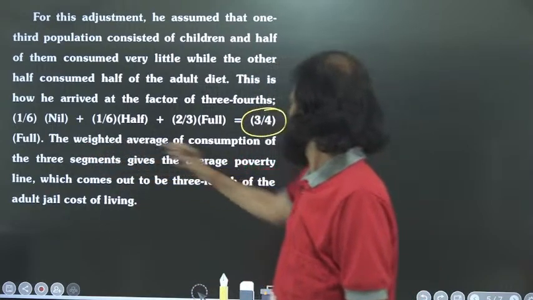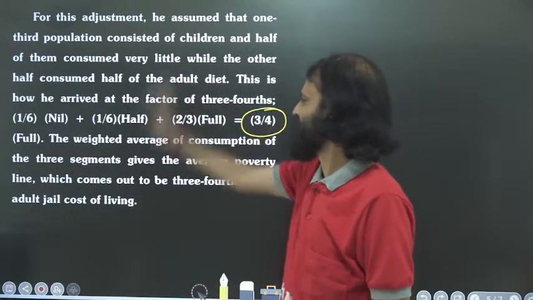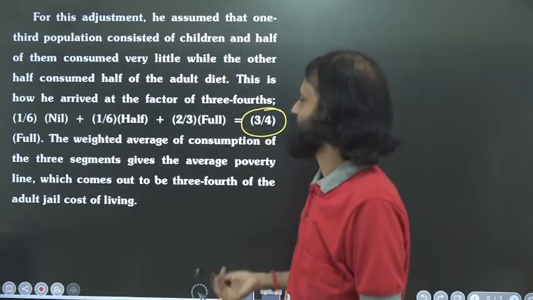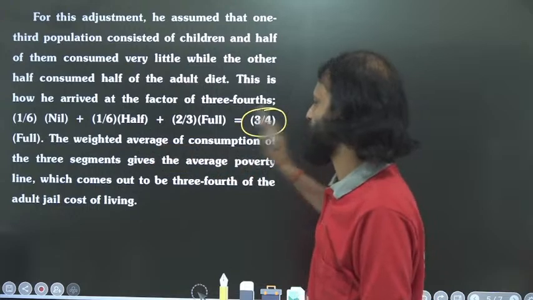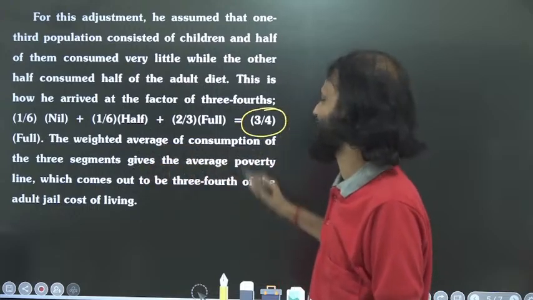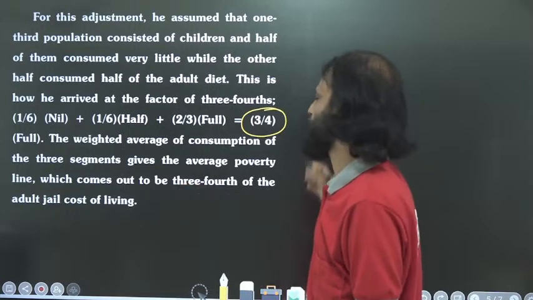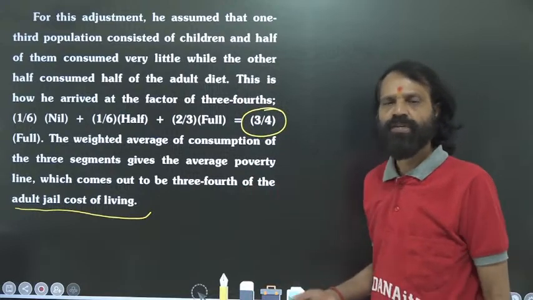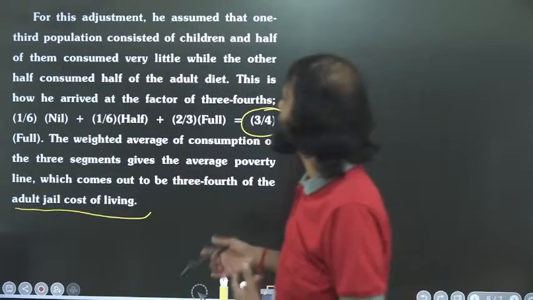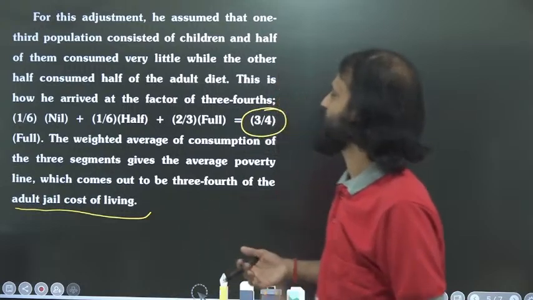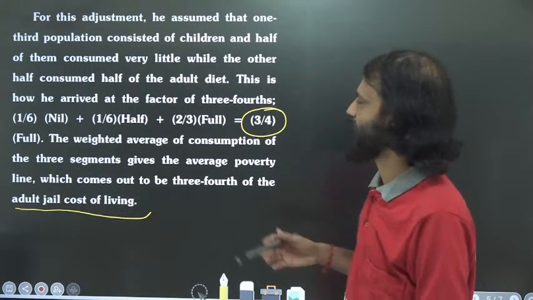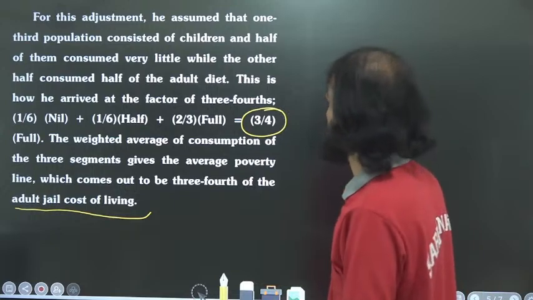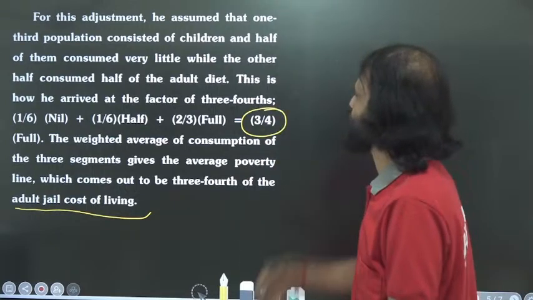The weighted average of consumption of the three segments, into which he divided the consumption of food, gives the average poverty line, which comes out to be 3/4 of the adult cost of living. So he identified how to measure the poverty line, and by that he measured poverty in India. That is what we need to understand from this page.